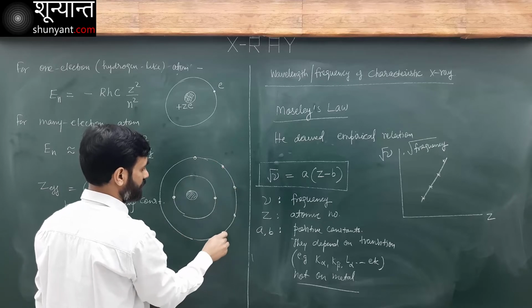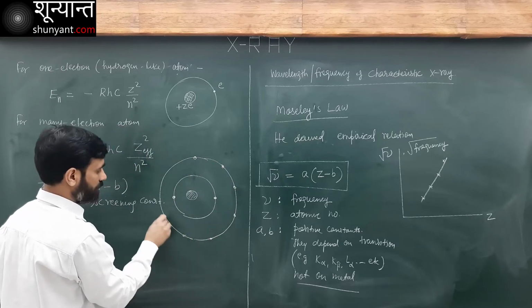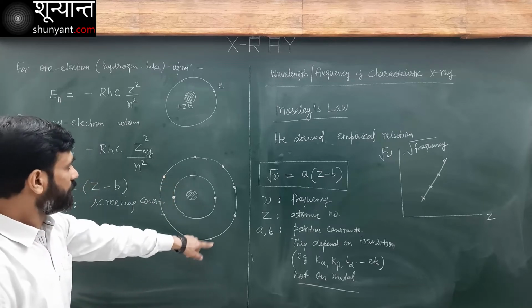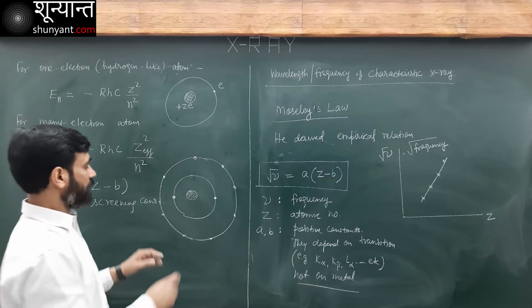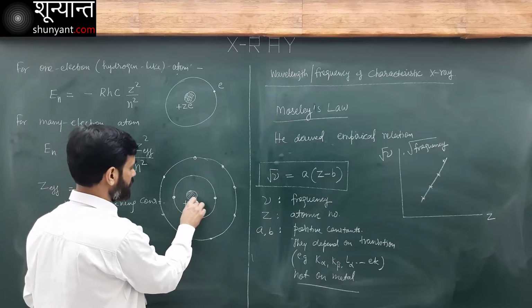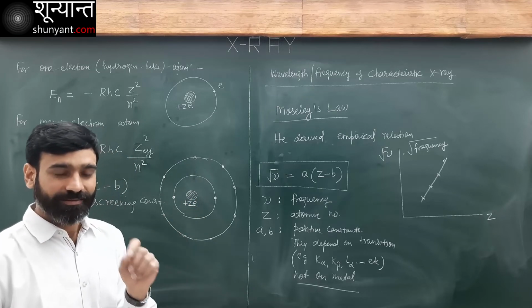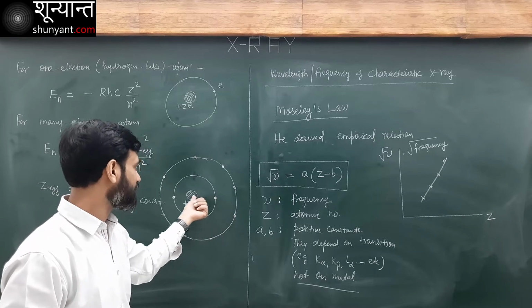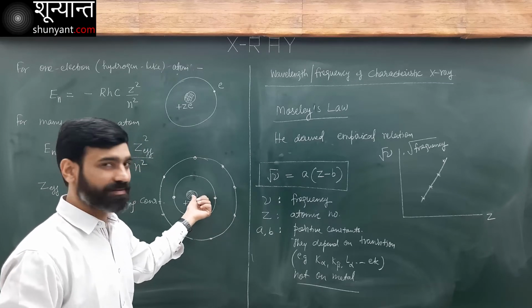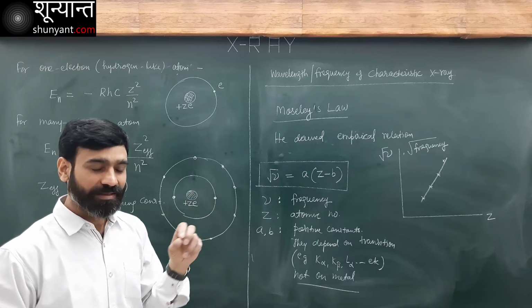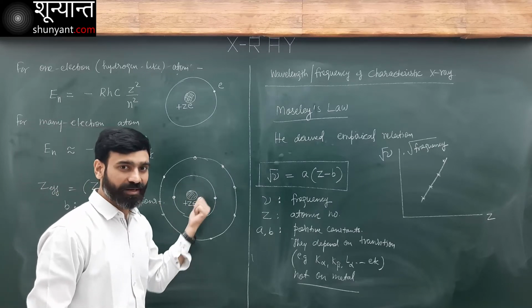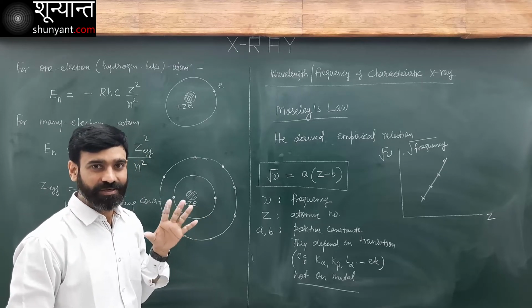Many electron system. This is plus Ze. Now think with respect to this electron: it is directly in front of the nucleus, so it experiences the full charge of the nucleus, plus Ze.